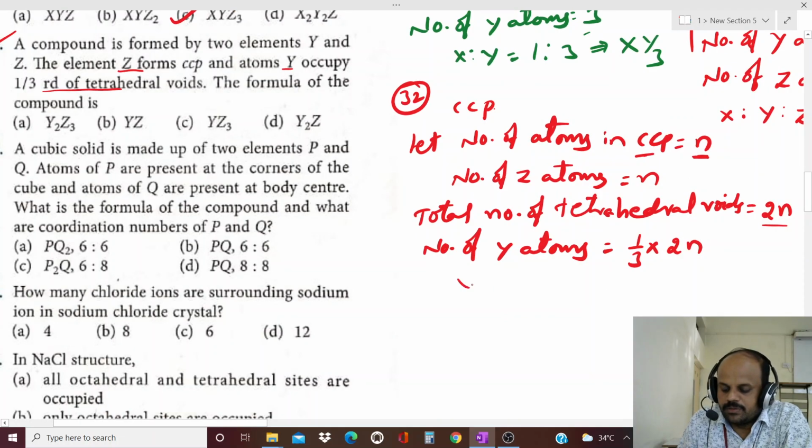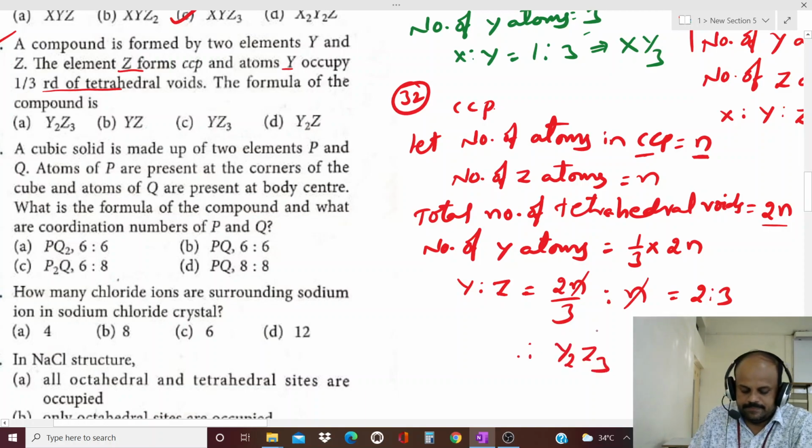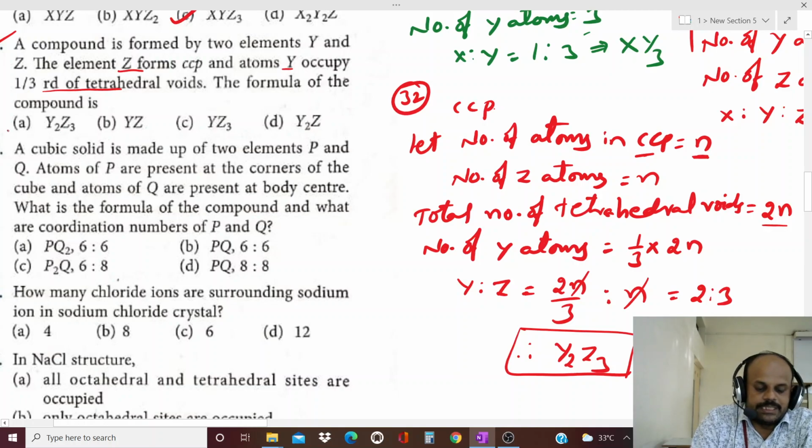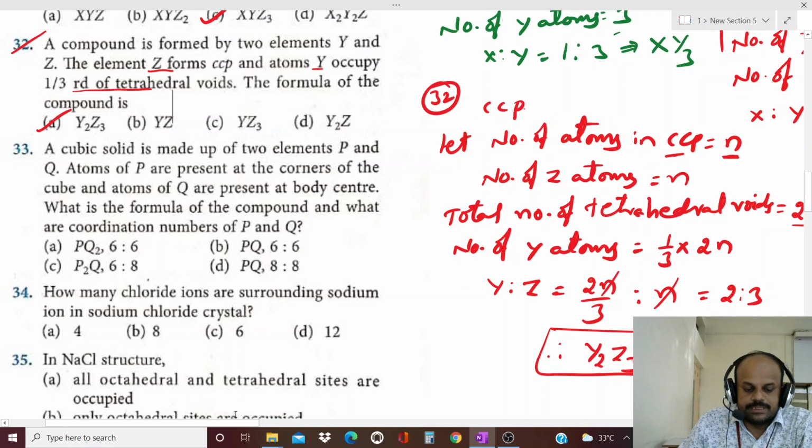Now take the ratio Y to Z. Y atoms are 1/3 into 2n, nothing but 2n/3, and Z is n only. So n will get cancelled. That is equal to 2:3. Therefore what is the formula? Y2Z3. This is the formula. The first option is Y2Z3. Hence what is the correct option for this question? That is the first option, A, Y2Z3.